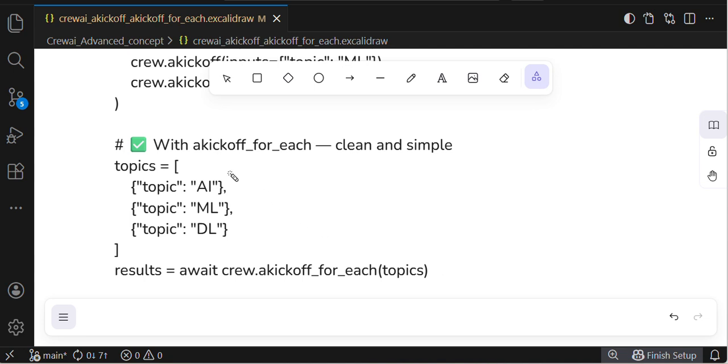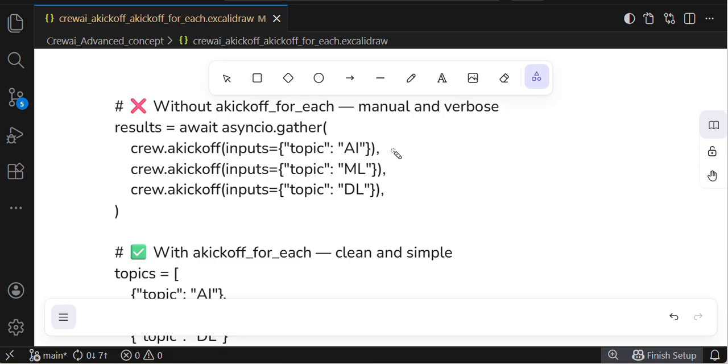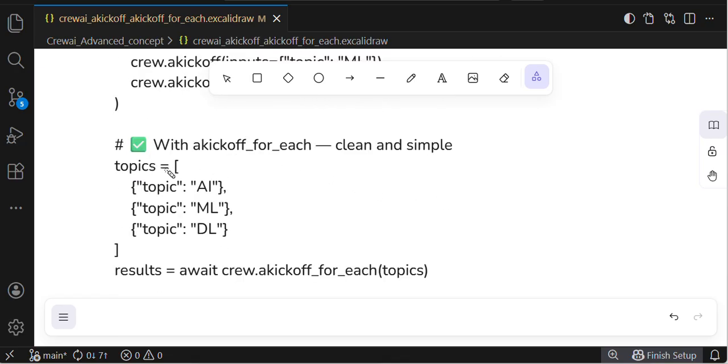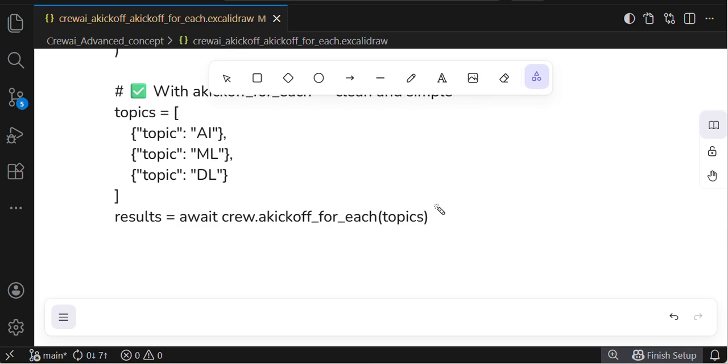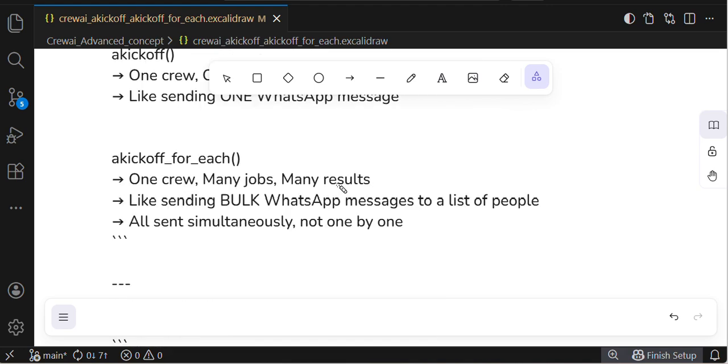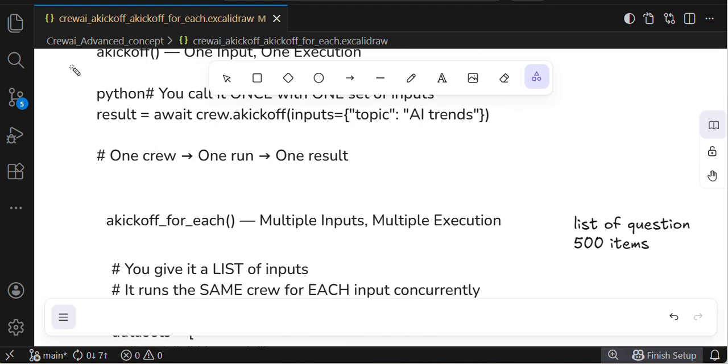Here, if you are using kickoff, you manually give inputs inside the kickoff at the crew level. If you use kickoff for each, it will be clean. You just need to create a list and put the questions inside it. Kickoff for each will take care of everything. It will concurrently execute all these questions and give the result in a list, and we just print it. That's it. I hope you get it. Just jump into the code.